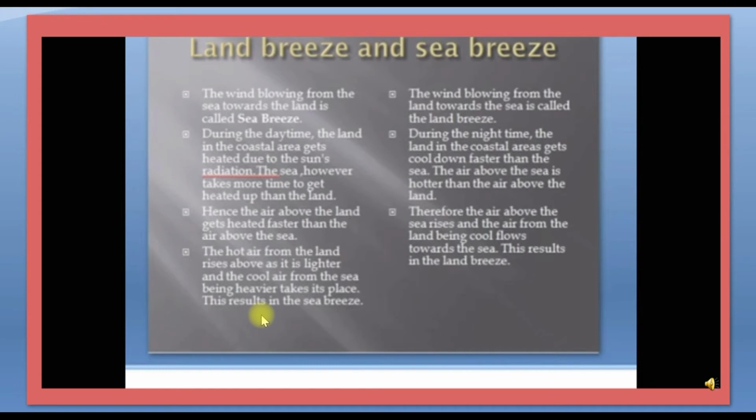So that is the difference between sea breeze and land breeze. The sea breeze is the air coming from the sea, and the land breeze is the cool air from the land moving towards the sea. That is the difference between land breeze and sea breeze.